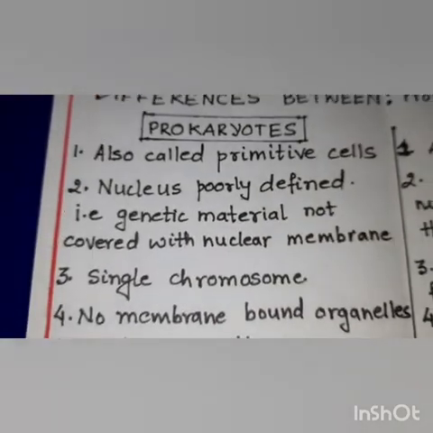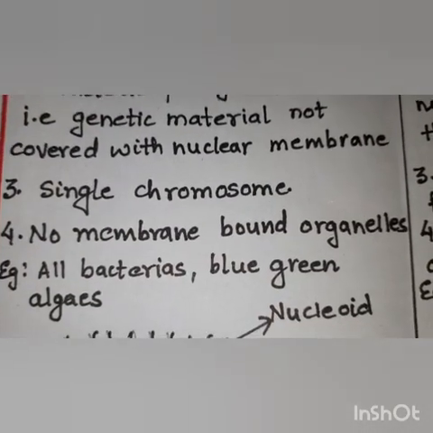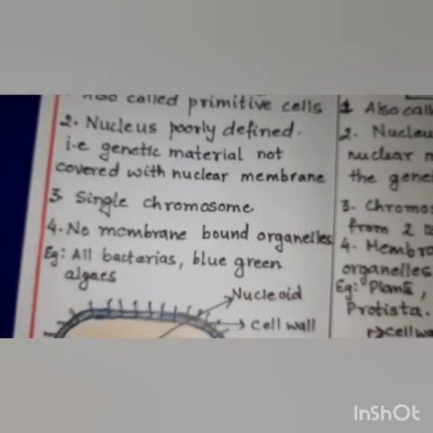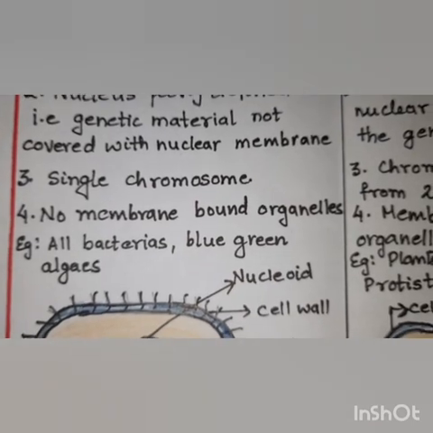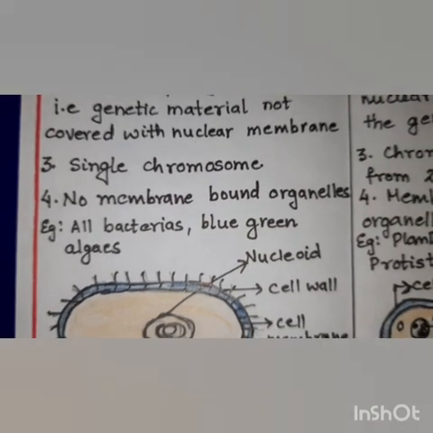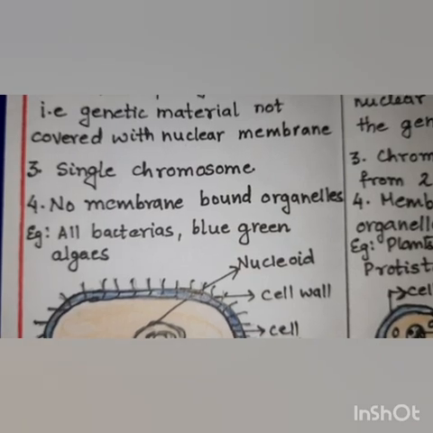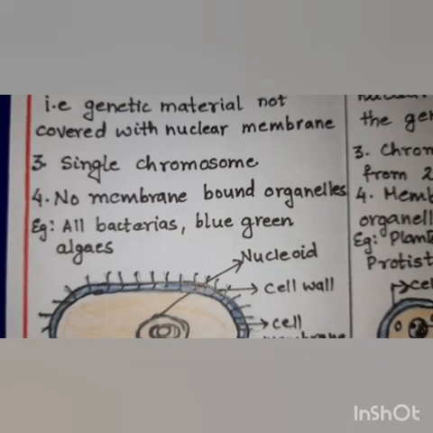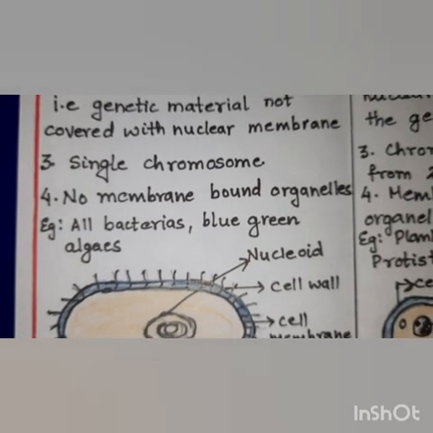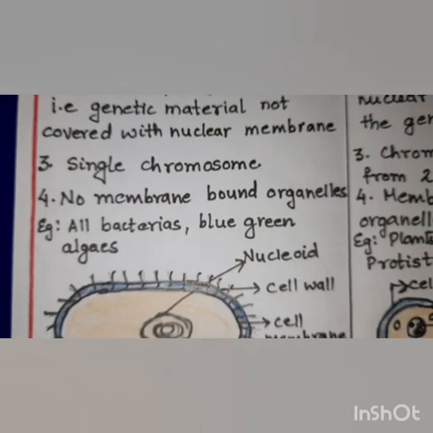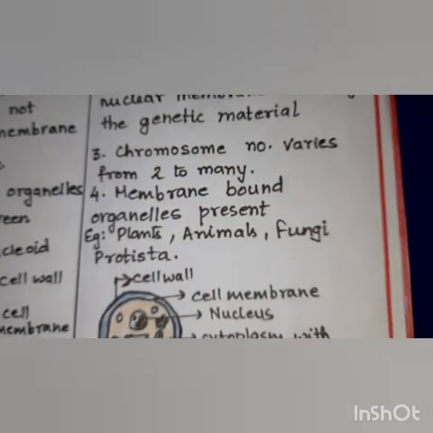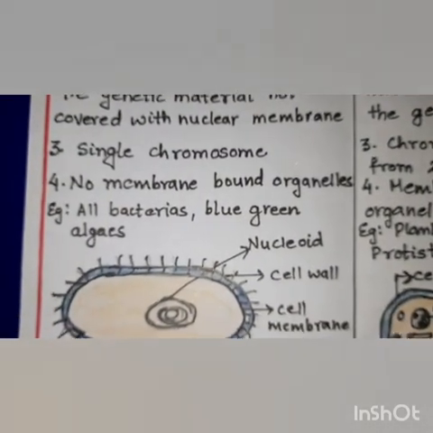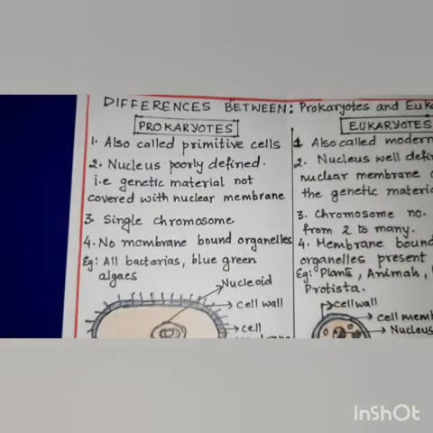The prokaryotic organisms, that is the prokaryotes, will never have any membrane bound cell organelle. Now what are the membrane bound cell organelles? The membrane bound cell organelles are like mitochondria, Golgi body, chloroplasts, lysosomes. These all are membrane bound cell organelles. So none of the membrane bound cell organelles will be present in the prokaryotes, whereas eukaryotes will have all the membrane bound cell organelles.